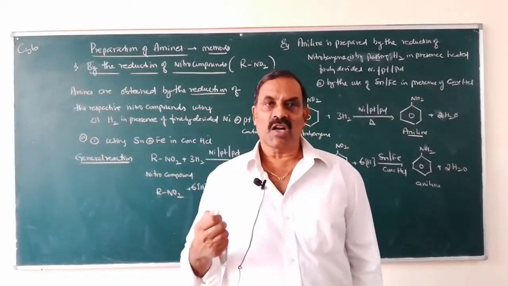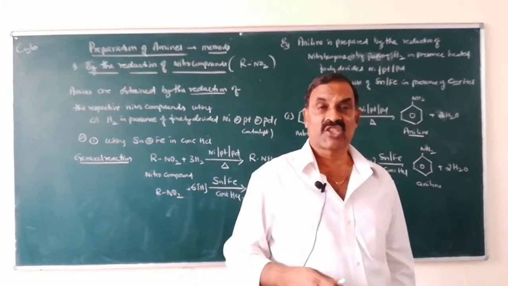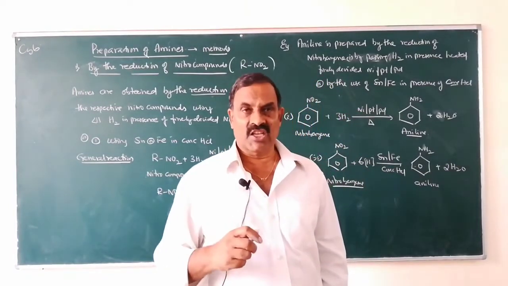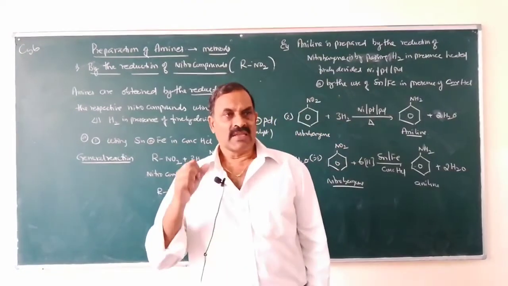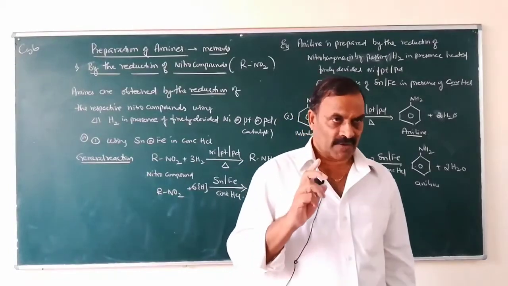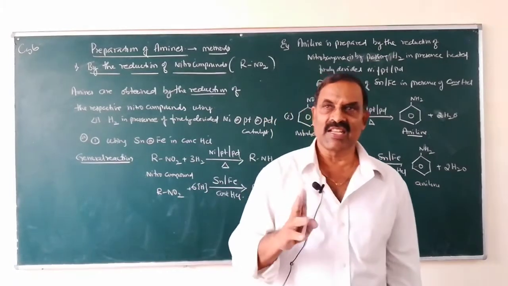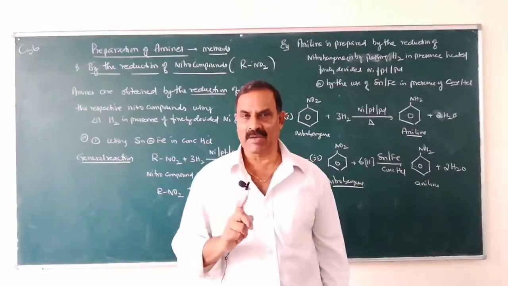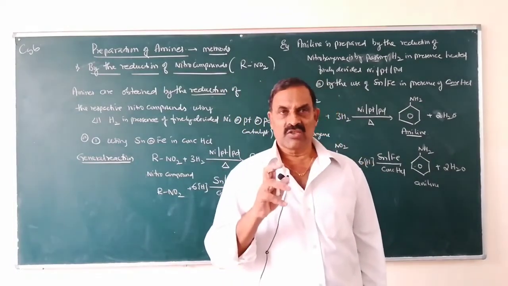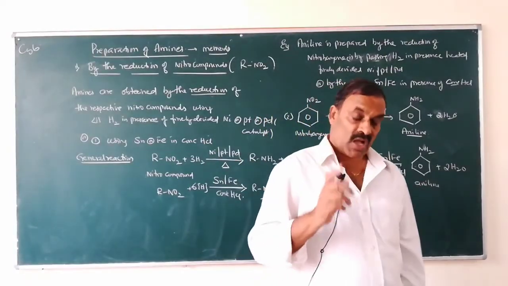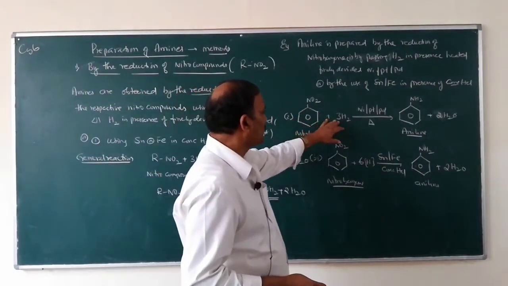We have to remove oxygen and we have to add hydrogen. The process is known as reduction. So for reduction, what are the materials used? First one is called catalytic hydrogenation, in the presence of finely divided nickel or platinum or palladium. On heating, you will get hydrogen gas. This hydrogen gas is added into the NO2 group by replacing NO2. So this is one method.